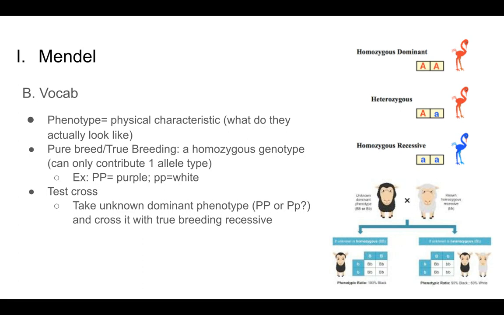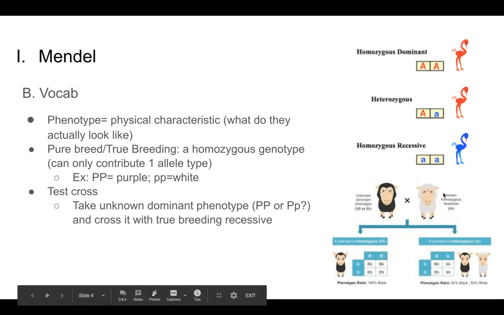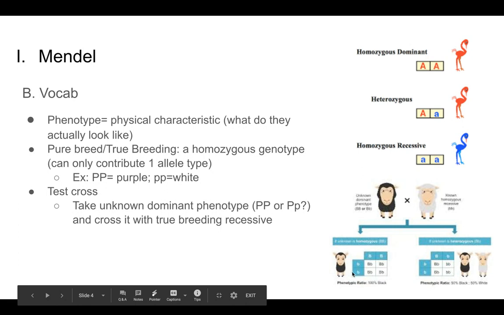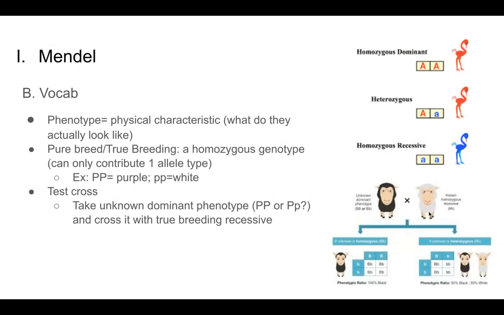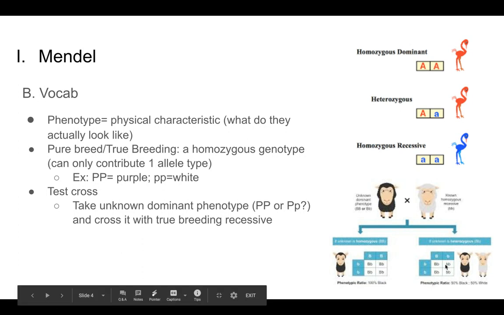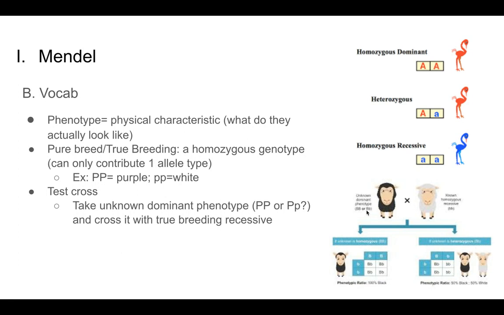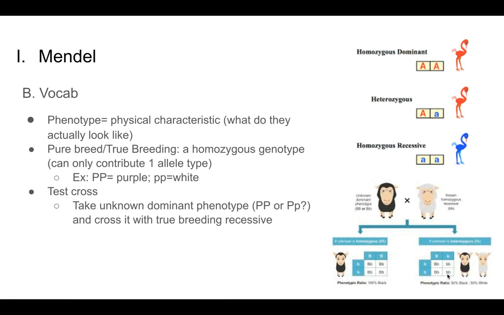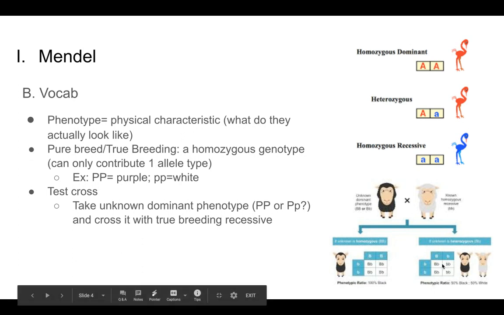genotype, big B. That would produce, even when mixed with the white recessive, all of the babies would still be black. If this organism were a heterozygote, when you crossed it with a recessive, you would get some black sheep, but you would also get some white ones, because that recessive allele, big B, little b right here, that recessive allele would combine with a recessive allele from the white sheep to give some white babies.